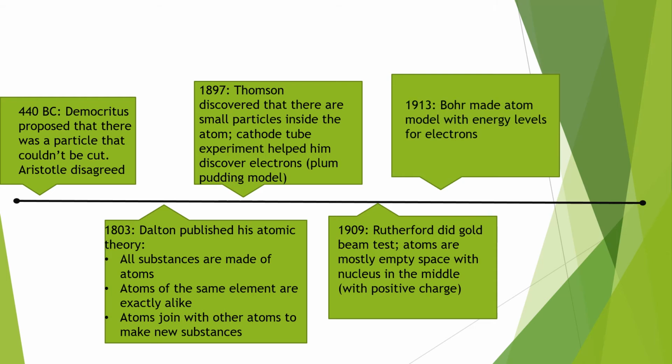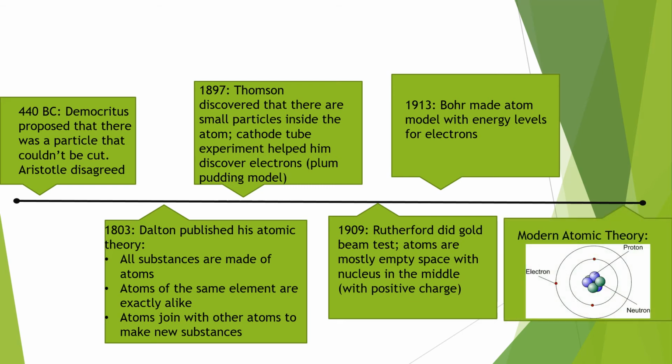Then, four years later, a man named Bohr made an atom model with energy levels for electrons. Before, when Thomson made his model, he thought the electrons were sitting still, evenly spread throughout the atom. Bohr made a model with energy levels for those electrons, which is what we follow more today. There are certain energy levels that get more energy as you go up and can hold more electrons, which we'll get into more as we go throughout the semester.